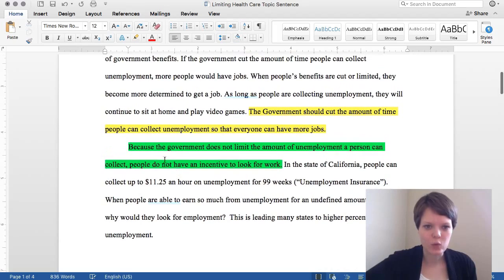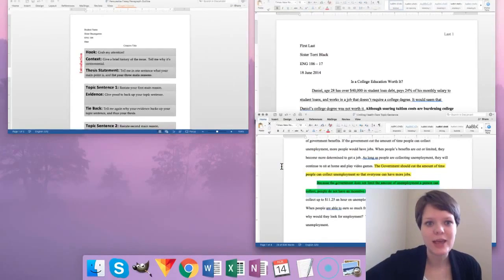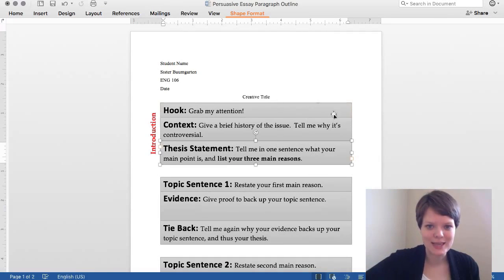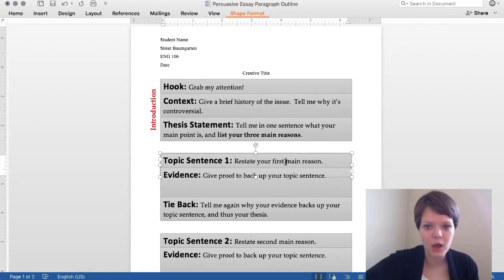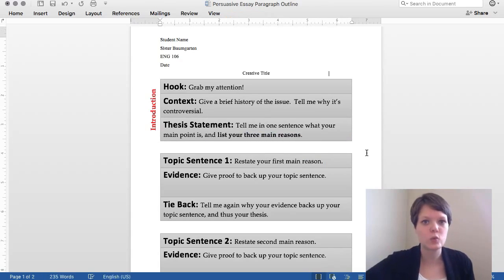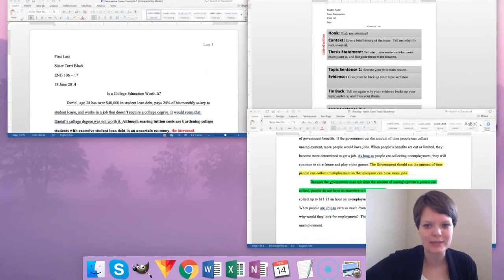And if we wanted to, once we get this piece of the topic sentence, we can do that thing we looked at, and put our main reason from this topic sentence up here in the thesis. We can list that main reason so that the reader knows exactly what we're looking at.